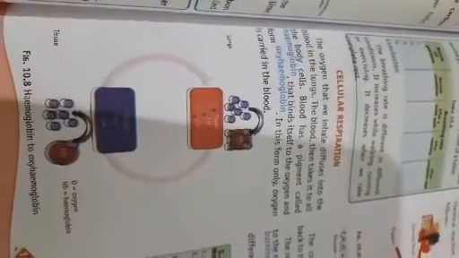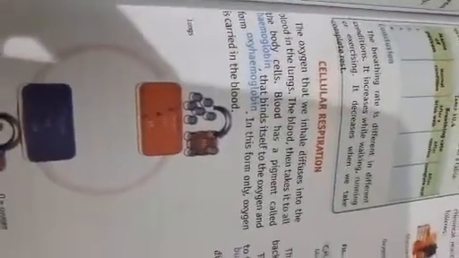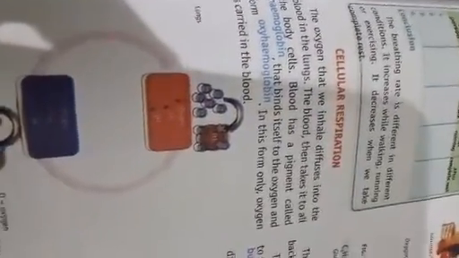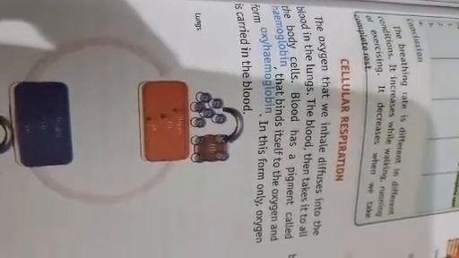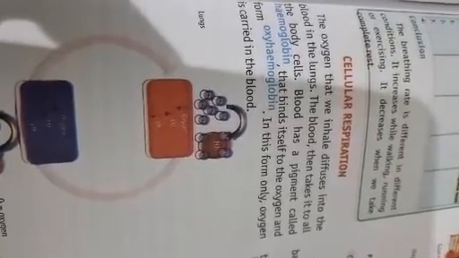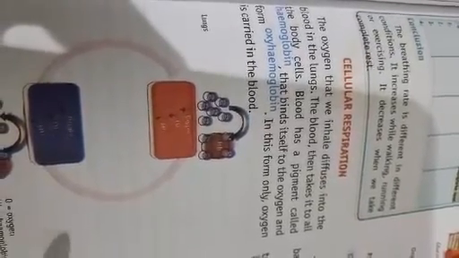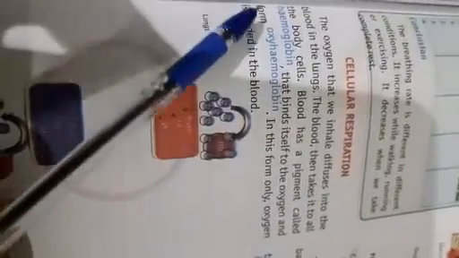Hemoglobin is the red coloured substance that we generally see whenever our body gets cut or damaged, or any injury occurs. In that condition, we see a liquid substance excreted out, which is called blood, and it is red in colour because of the hemoglobin.